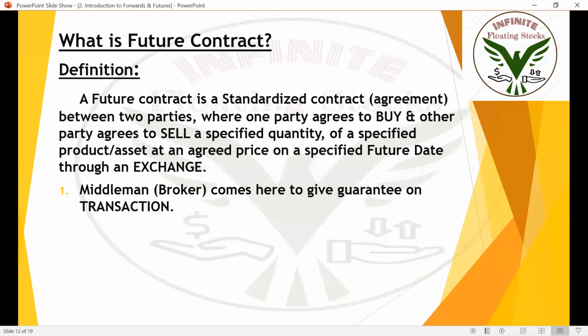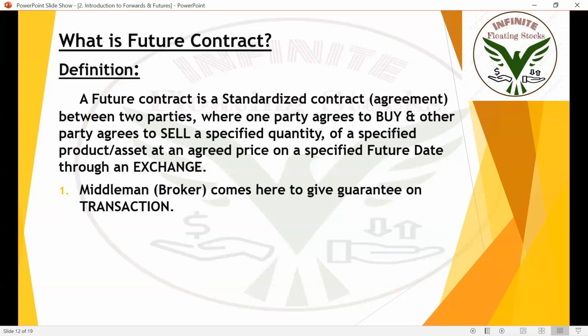But when it comes to a futures contract, it's a little different. There will be a broker involved. The broker will be taking care of transactions. The broker will be taking care of the risk involved. The broker will be trying to do good to both the shop owner and the farmer.